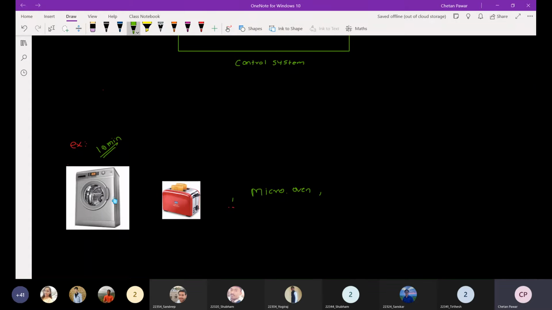But sometimes, if you put dirty clothes into the washing machine and use it for 10 minutes, the clothes are not properly clean. So what is your output here? Quality of washing is our desired output. But the control action is independent of that output; it doesn't care about it.